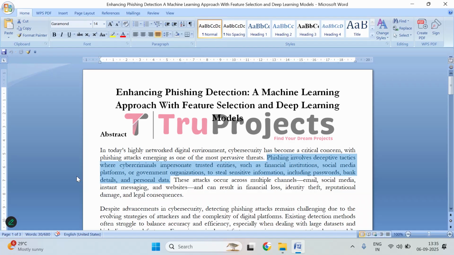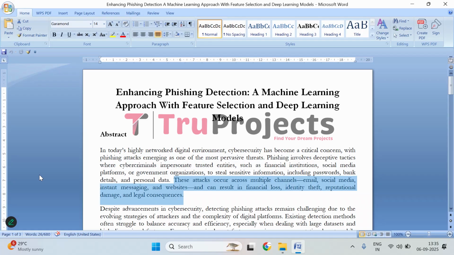Cyber criminals pretend to be trusted organizations like banks, social media platforms, or government agencies. They try to make you believe that their messages or websites are real. The main goal of phishing is to get private information such as passwords, bank account details, or other personal data. Phishing can happen in many ways: through emails, social media messages, instant messaging apps, or fake websites. If someone falls for a phishing attack, they can face serious problems like losing money, having their identity stolen, harming their reputation, or even legal issues.